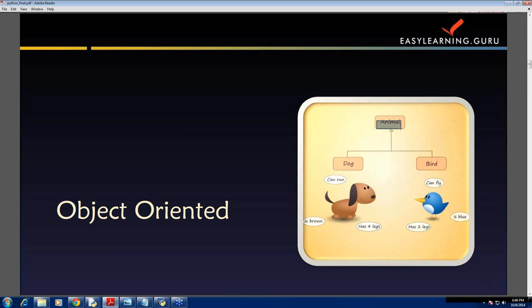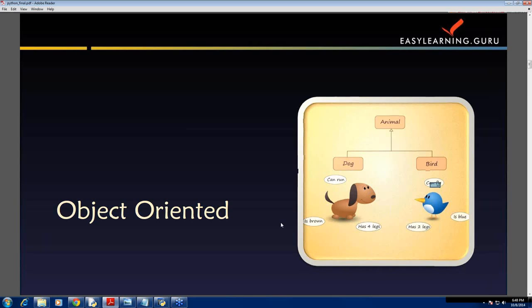Here animal is a class, dog and bird are the objects of the class. Animal describes the behavior and the states of the objects of its type, and dog and bird are the objects that have those states and behavior. For example, dog can run, bird can fly, color of the two are different. What I mean to say is that animal describes the characteristics, but the value of the characteristics for the two objects are different.